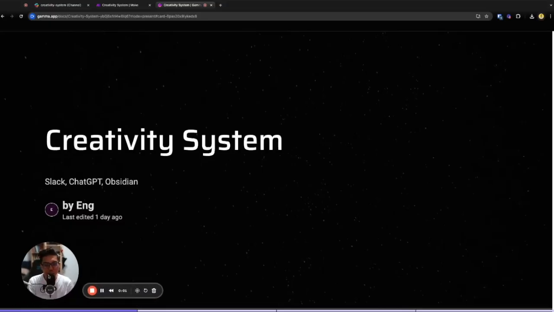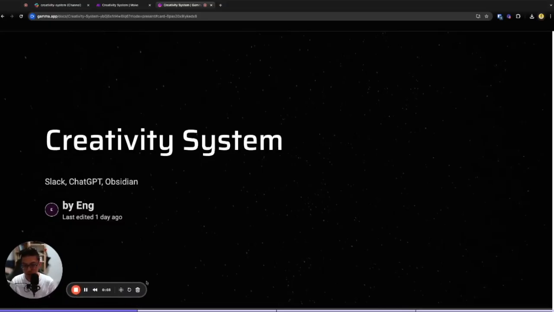Today I'm going to show you how I build a fully automated creativity system. It integrates three components. One is Slack, a chat messaging platform used by a lot of startups. The second one is ChatGPT, for processing and information sorting. And Obsidian is a note-taking app.